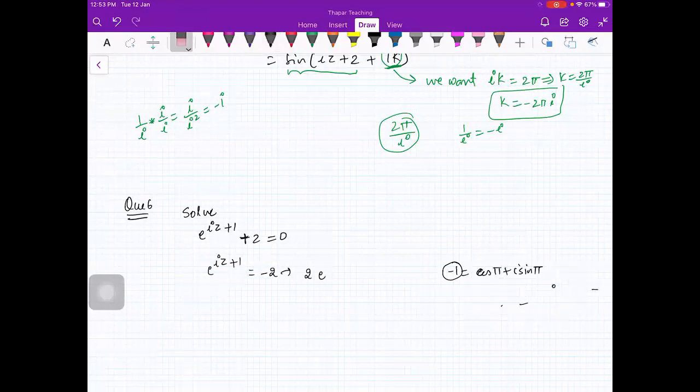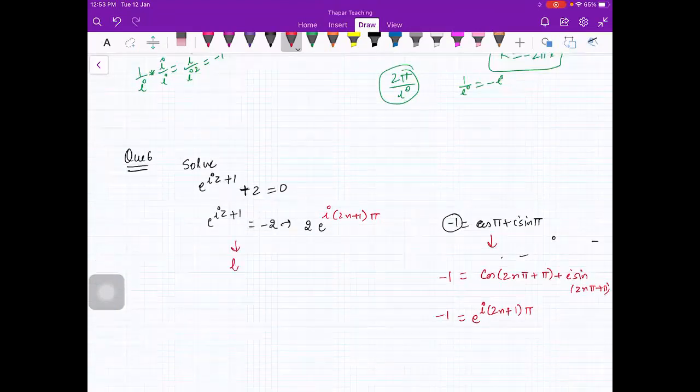From here itself, you can say that I can also write it as cos of 2n pi plus pi plus iota sine 2n pi plus pi. So this is equal to minus 1. So minus 1 is always equal to e raised power iota 2n plus 1 pi. Is that okay? So you can write it as 2 into iota 2n plus 1 pi.